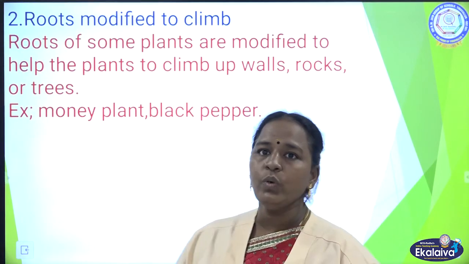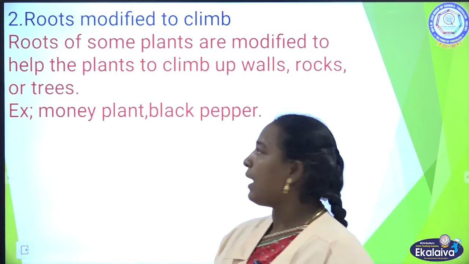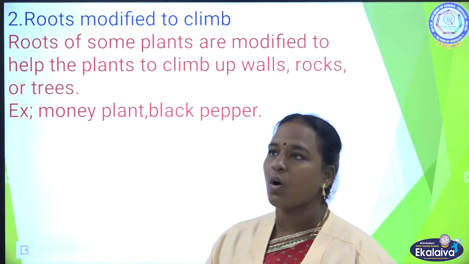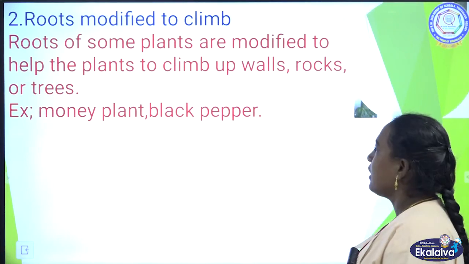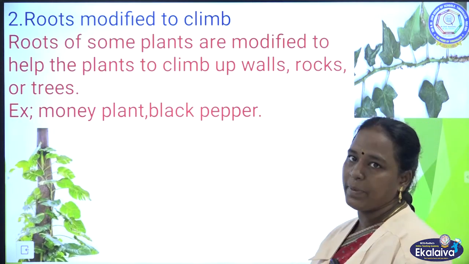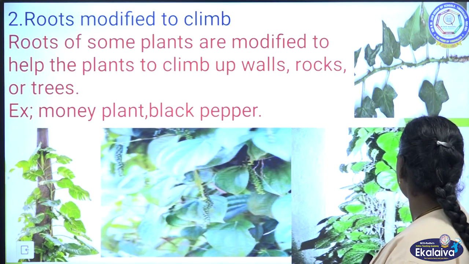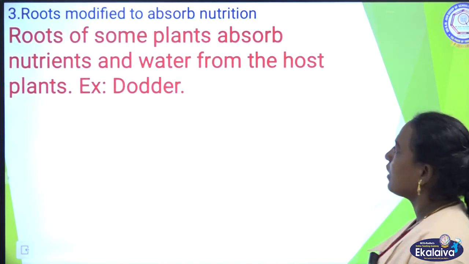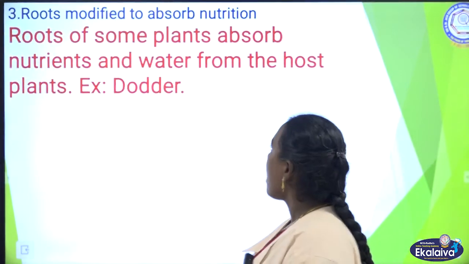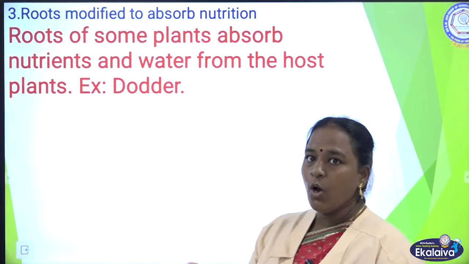The next modification is modified to climb. Roots of some plants are modified to help the plant climb up walls, rocks and trees. Example: money plant, black pepper. And roots of some plants absorb nutrients from the host plant.